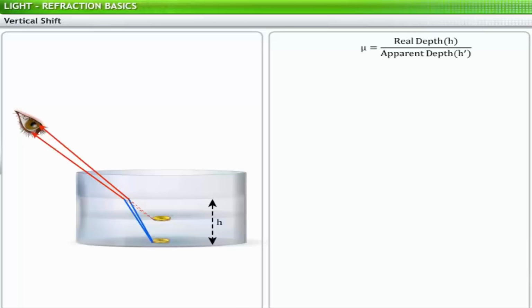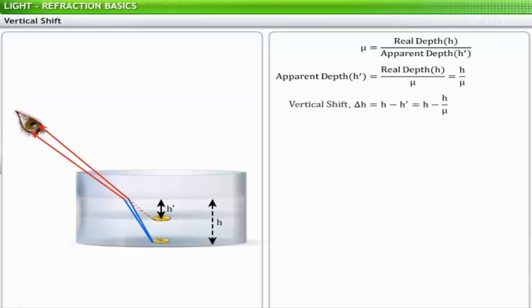Refractive index μ of a material is the ratio of real depth h to apparent depth h'. Thus, apparent depth is the ratio of real depth to the refractive index. Vertical shift, denoted as delta H, is equal to the difference of real depth and apparent depth. By substituting the values of h and h', we get the expression of vertical shift as h multiplied by 1 minus 1 divided by μ.